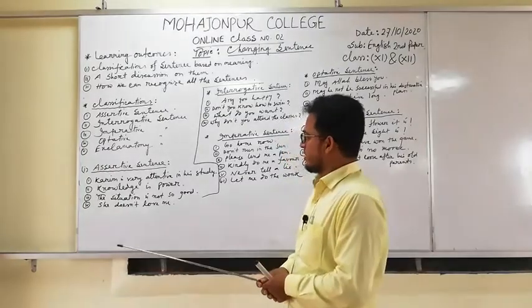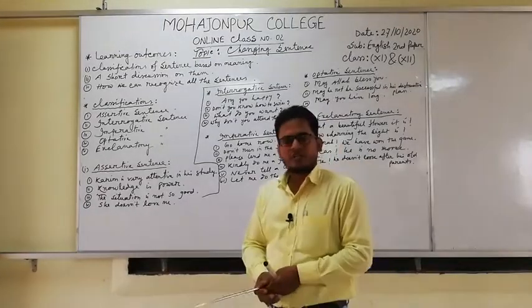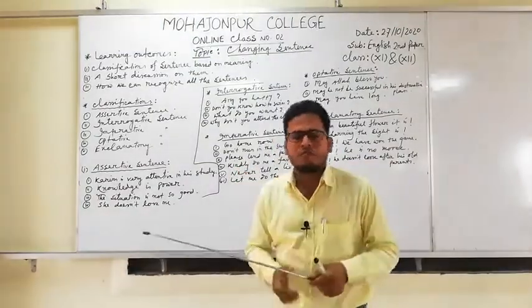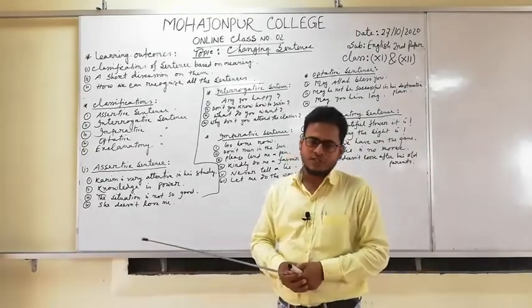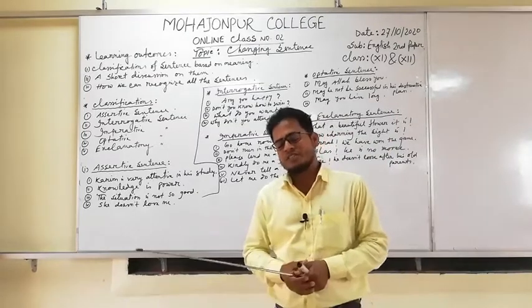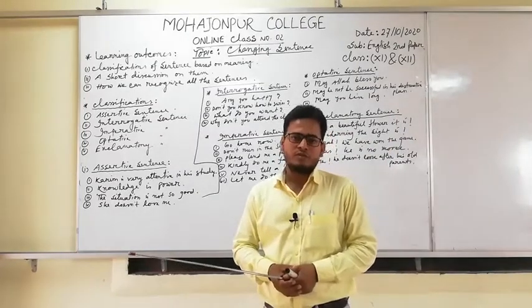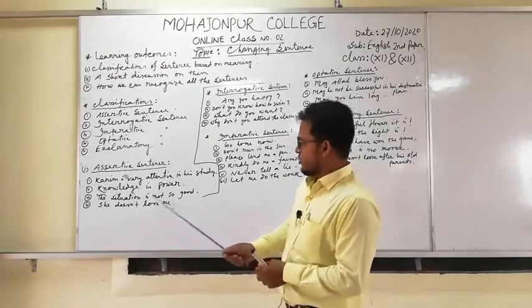Actually, you have to remember that if a sentence begins with a subject and there is a full stop at the very end of the sentence, that will be called an assertive sentence. Just look at this.